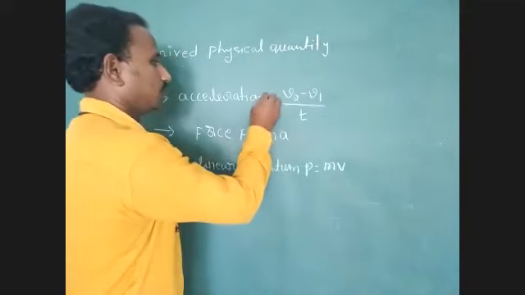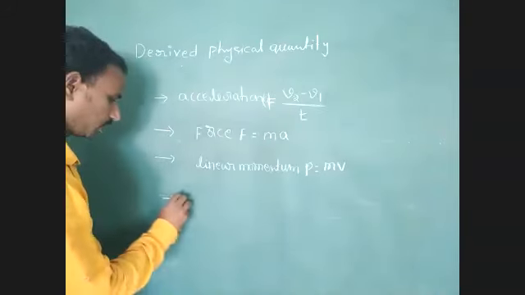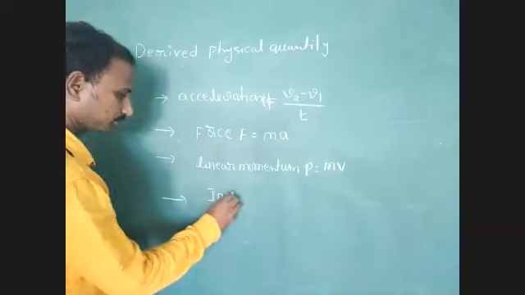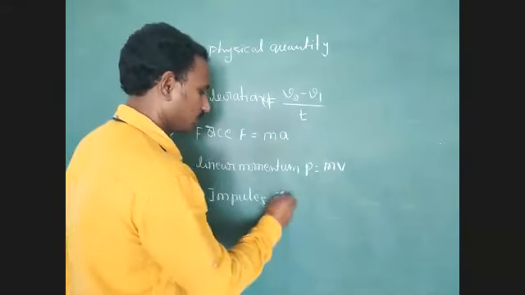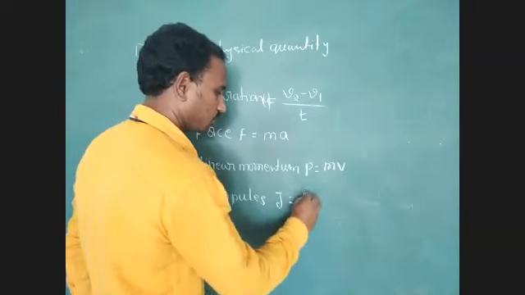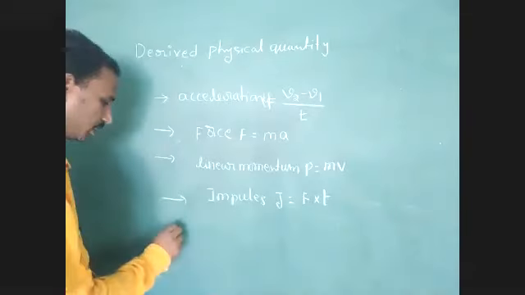Here we represent acceleration as A. Next one, impulse. Impulse J equals force into time.